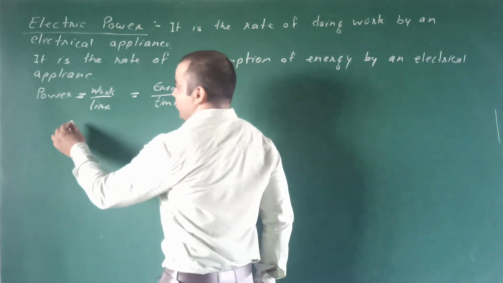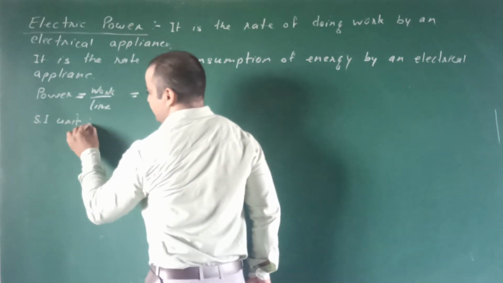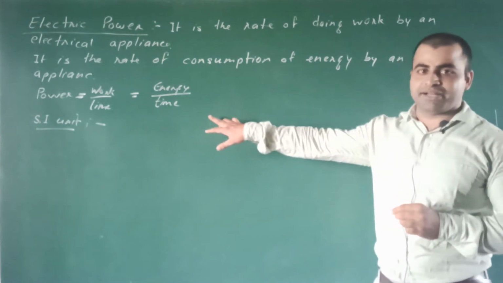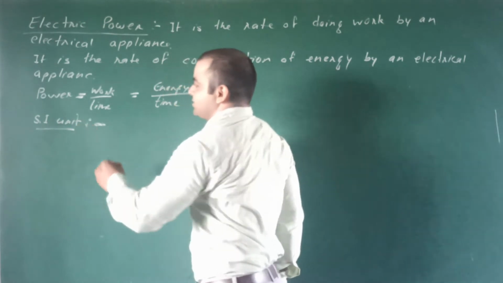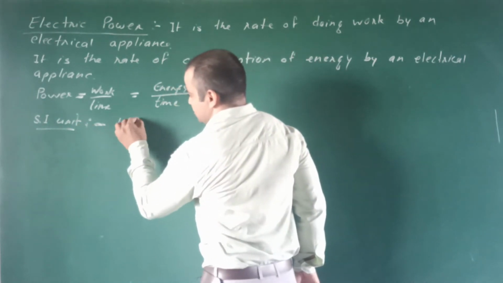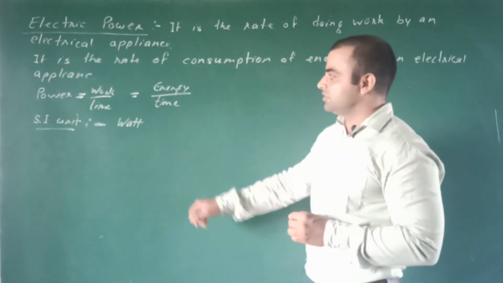SI unit for power. Derive the SI unit and write in the comment box. Here I am writing the SI unit. SI unit of power is watt. What is watt? Define 1 watt.